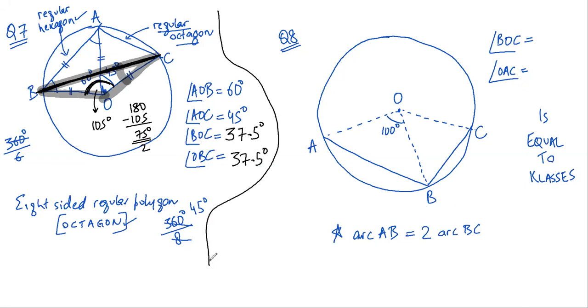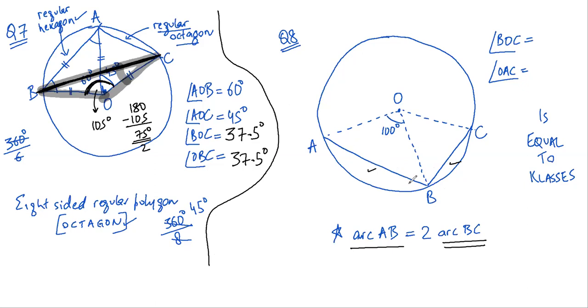So let us come to the last question of this exercise. O is the center of the circle. Length of arc AB is twice the length of arc BC. So the ratio of this to this is 2:1.